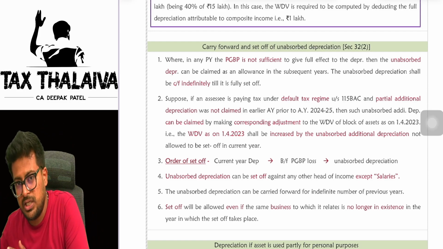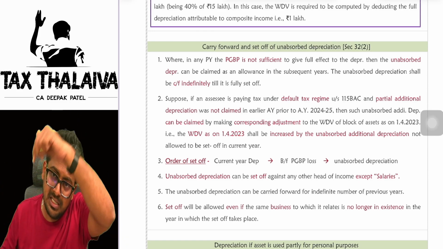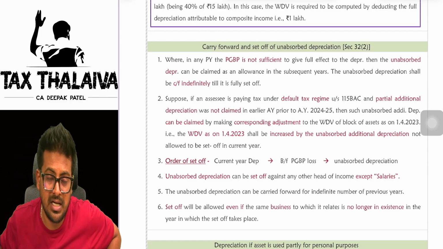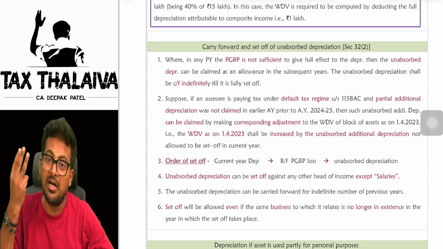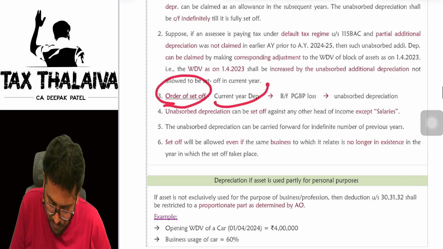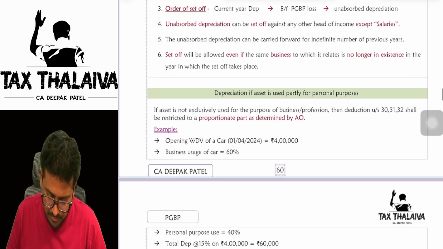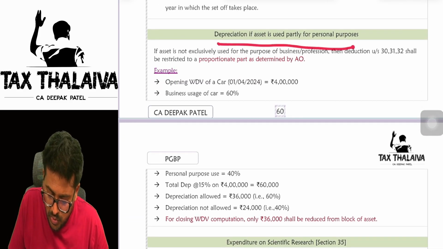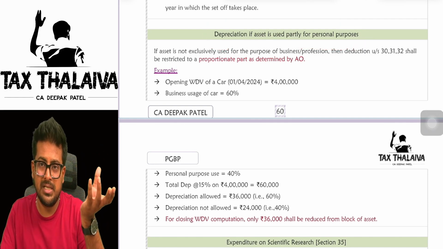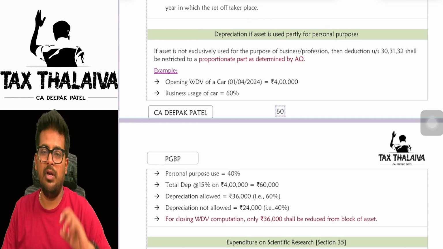When you carry forward to the next year, how to set off that? First, in the next year, you will claim that year's current depreciation. Then whatever carried forward or brought forward business losses are there, you will set off with that year's profit. Third priority, you will set off the unabsorbed depreciation. Order of set off is current year depreciation, brought forward PGBP loss, and unabsorbed depreciation. Next, depreciation if asset used partly for personal purposes. So you used the asset for business purpose and for personal purpose also. In that case, only to the extent you used for business purpose will be eligible for depreciation.